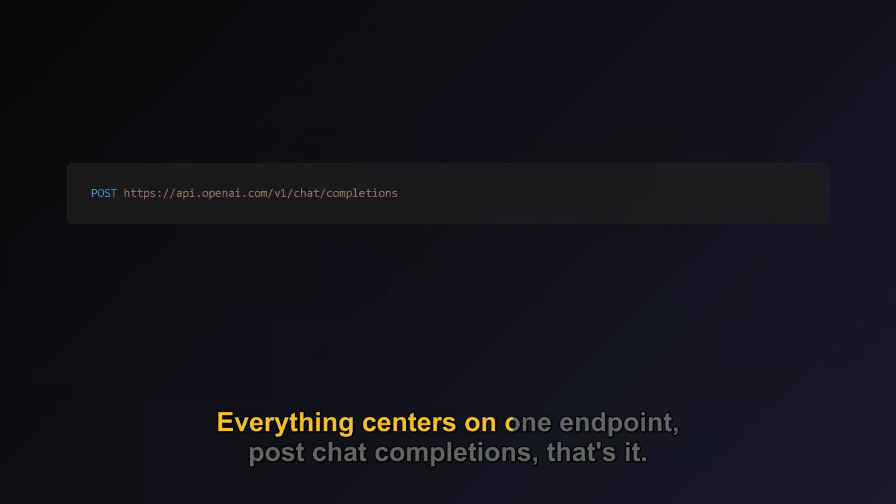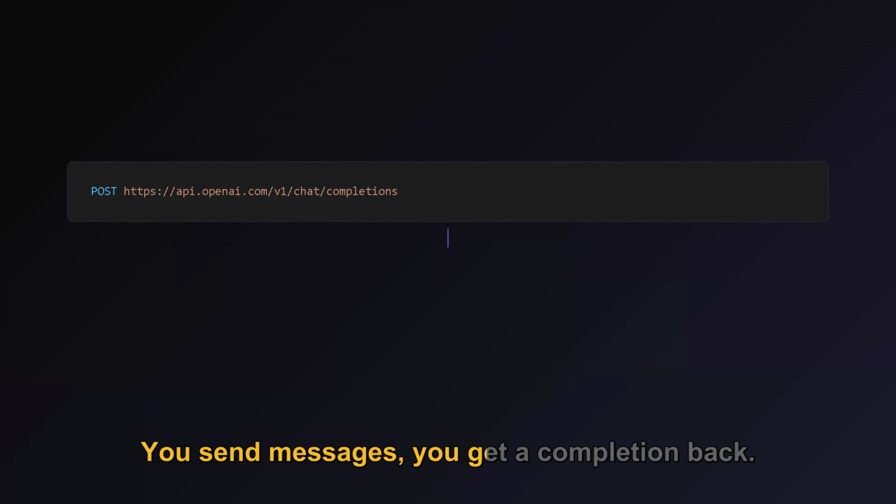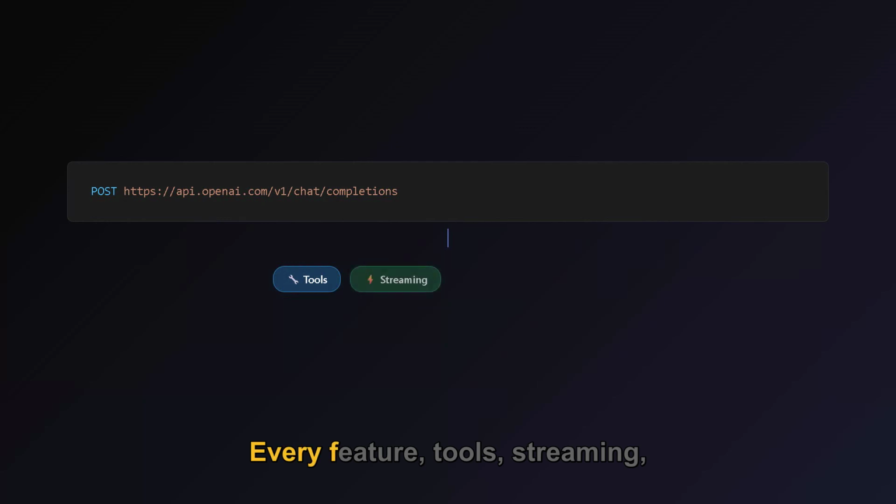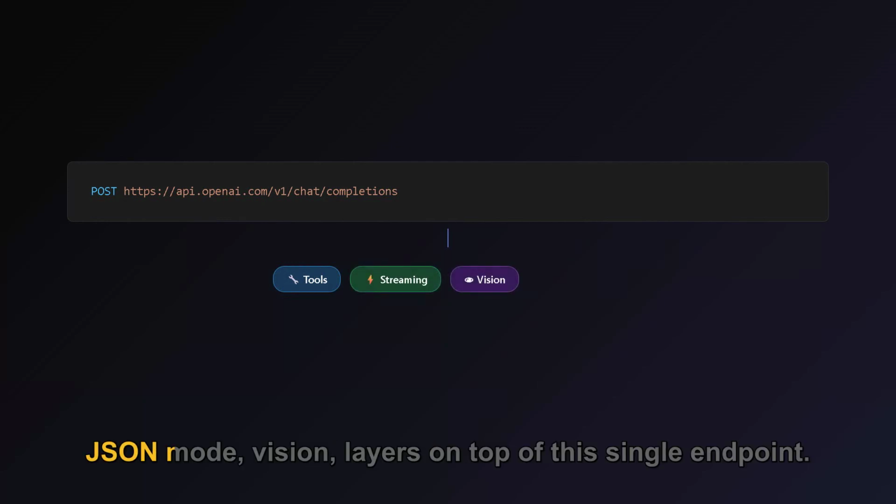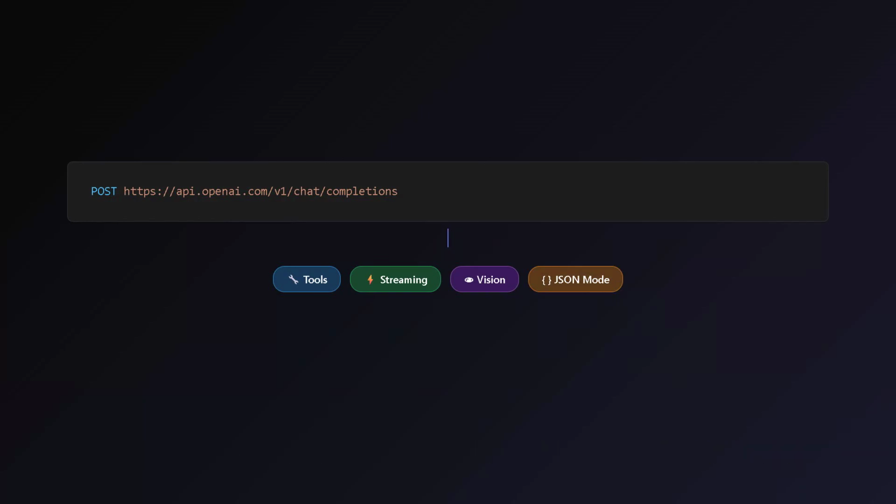Everything centers on one endpoint, POST /chat/completions. That's it. You send messages, you get a completion back. Every feature, tools, streaming, JSON mode, vision, layers on top of this single endpoint.